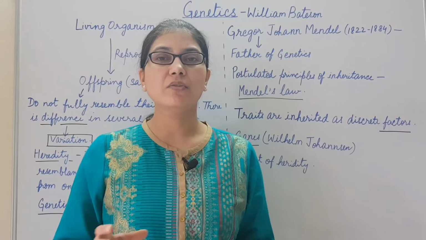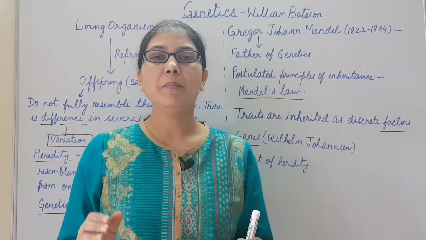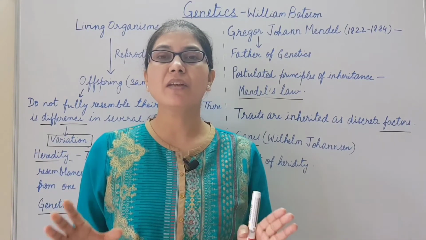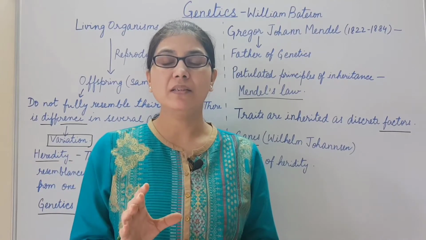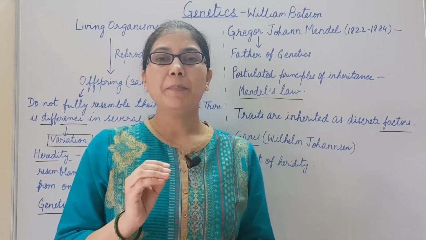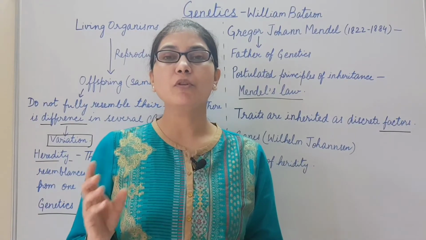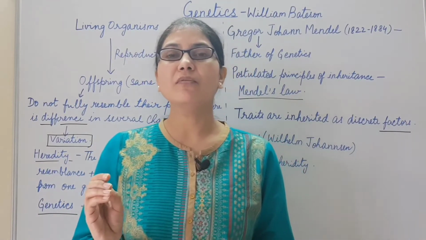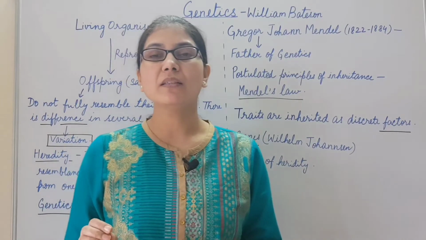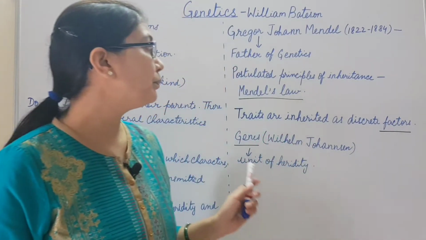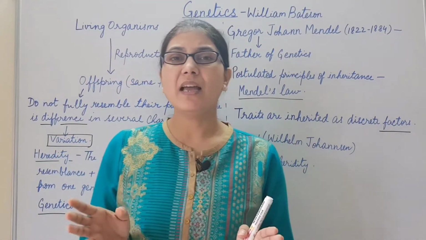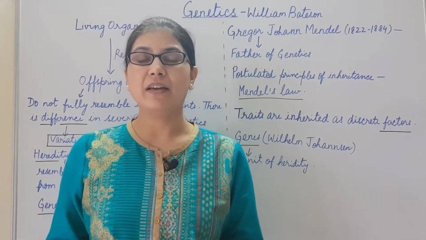He was an Austrian monk and he performed hybridization experiments on plants and then published his findings in a journal and also postulated the principles of inheritance known as Mendel's law. But scientists at that time ignored his findings.